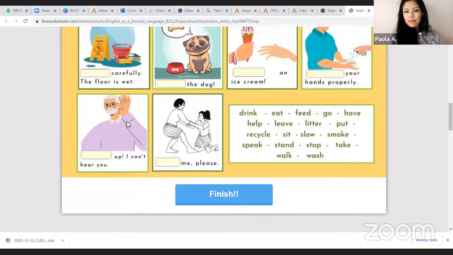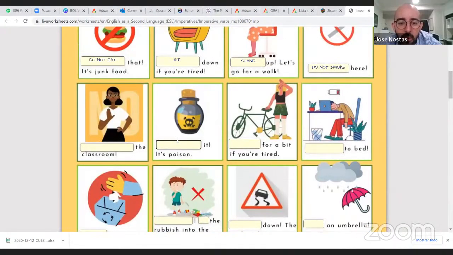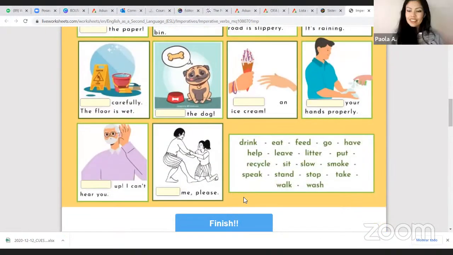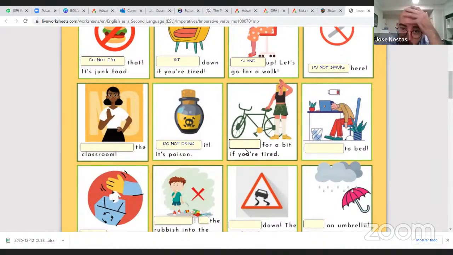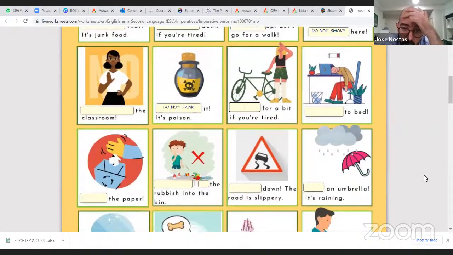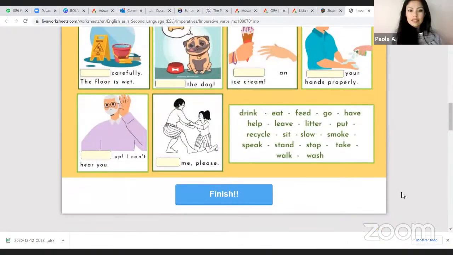All right, we can go to the next one. It's poison. Don't drink. Do not drink. Very good. Stop for a bit if you're tired. Excellent.